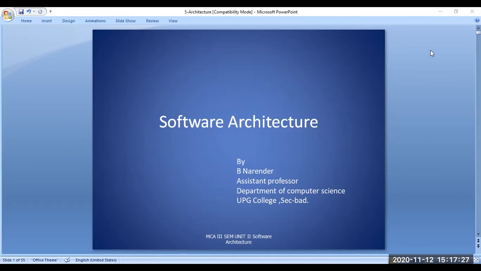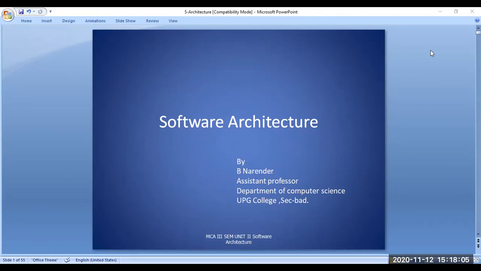So as we know, after the requirement base, as we are discussing as part of the design phase, that is software architecture. So designing software architecture will be the most important. So what exactly is software architecture? It can be defined as a structure of the system that consists of the software elements, where each element defines some behavior of the system, and also the relationship among these elements.